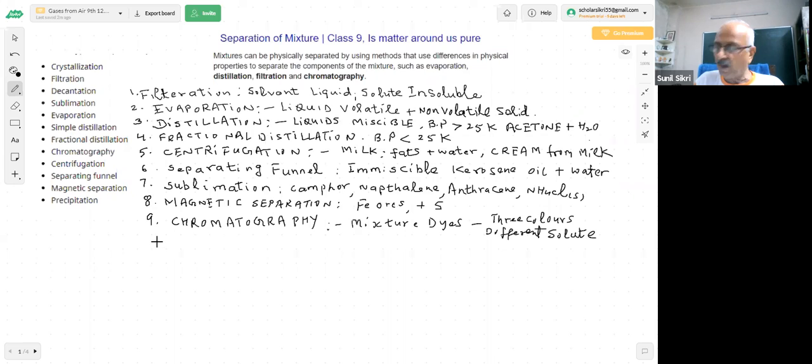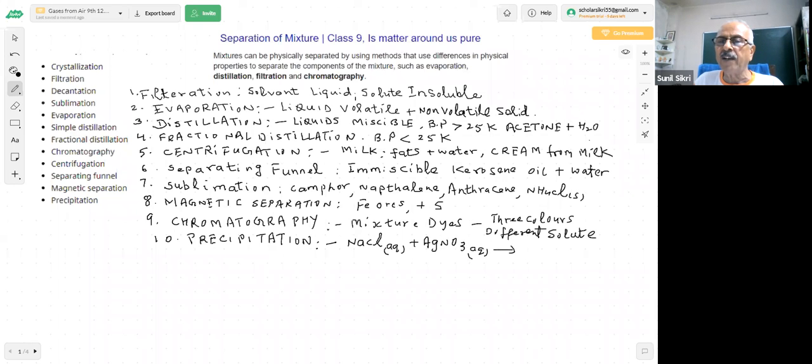One or two more terms are there which I am going to explain. Precipitation. What is precipitation, students? If you go in the chemistry lab and do certain reactions, supposing in the chemistry lab we have aqueous sodium chloride. You add to this silver nitrate aqueous solution.